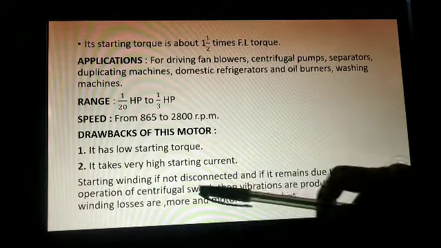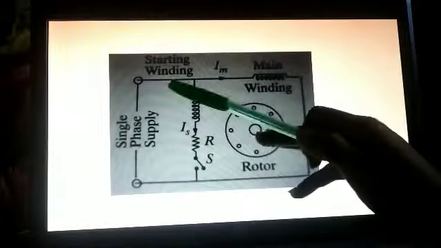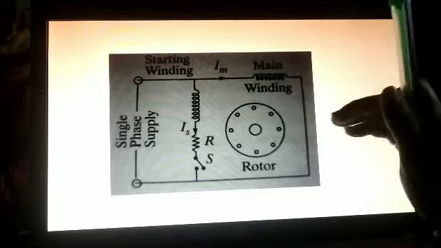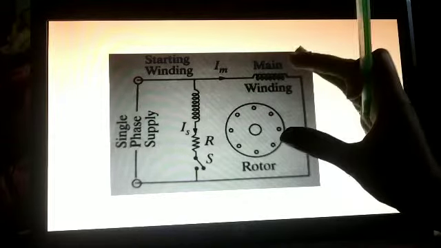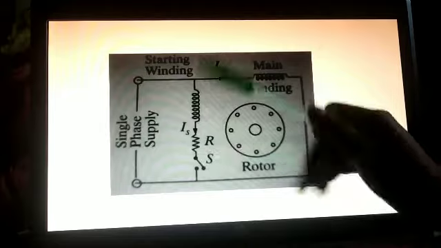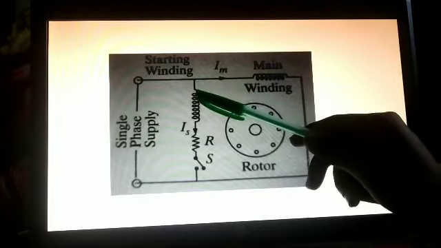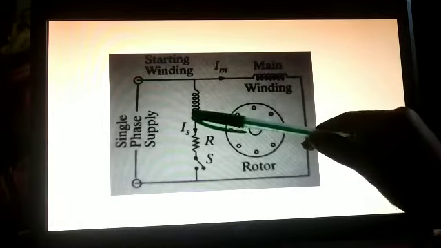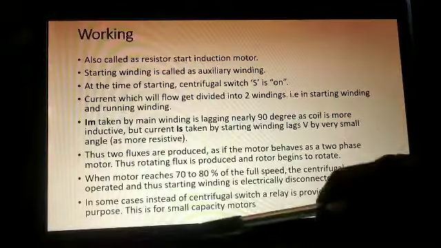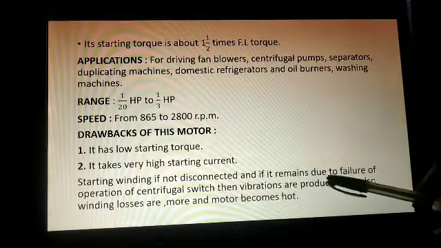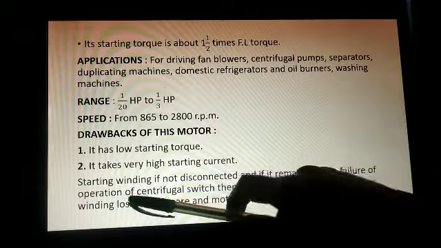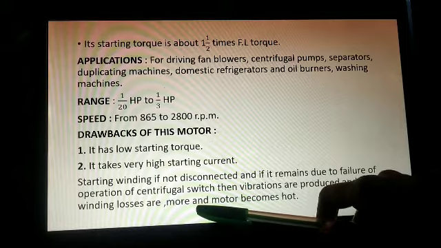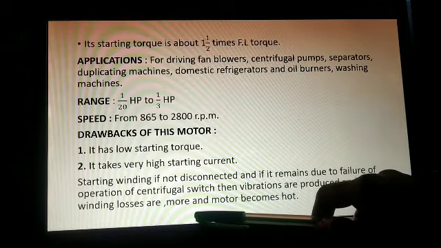If the starting winding is not disconnected, we have discussed this in the working. What happens during starting? This switch is on and the starting winding is also there, but whenever our motor reaches 70 to 80% of speed, this switch automatically turns off and the starting winding is disconnected. But if, due to any failure of the centrifugal switch, it does not operate and the starting winding does not get disconnected, then what will happen?